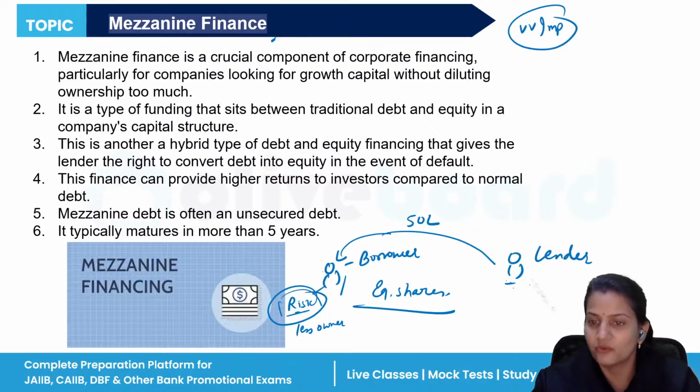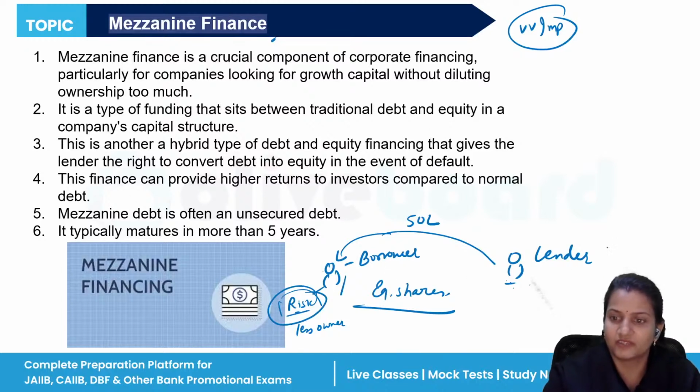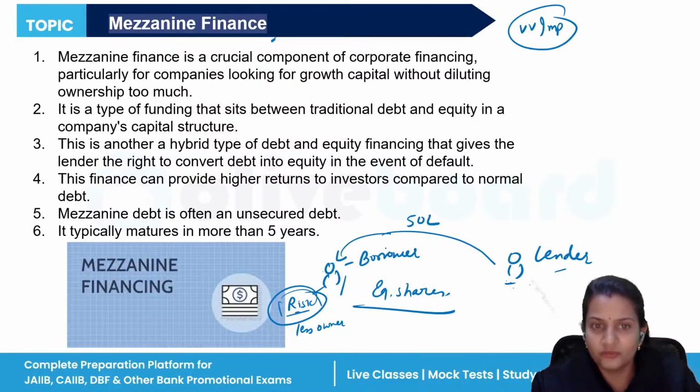And if there are more shareholders, then definitely the value of the shares will also increase in the market. This will be the second reason. That is why the lender, mostly the company owners, give this chance to the borrower. Okay, you are not in a position to repay your loan. Now you have the opportunity that you can convert into my equity shares.